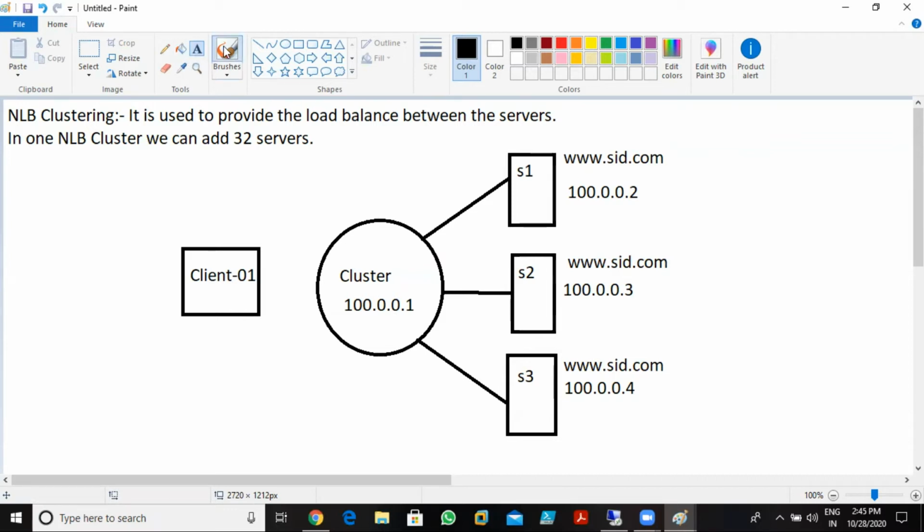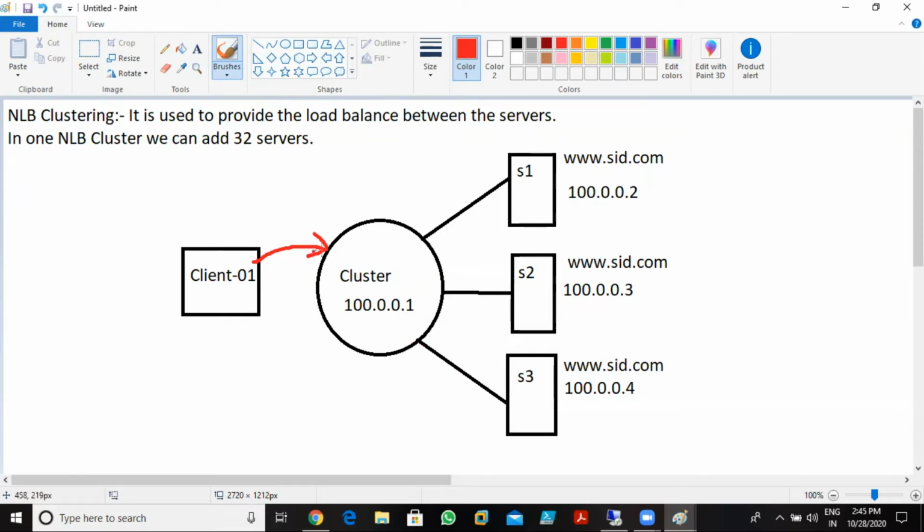Once the client starts accessing this page, what happens? First, the client request goes to the cluster. Now the cluster checks which server is free. Imagine the cluster checks server 1, it's busy. Server 2 is also busy, it's taking some other request. Now it checks server 3, it's free.